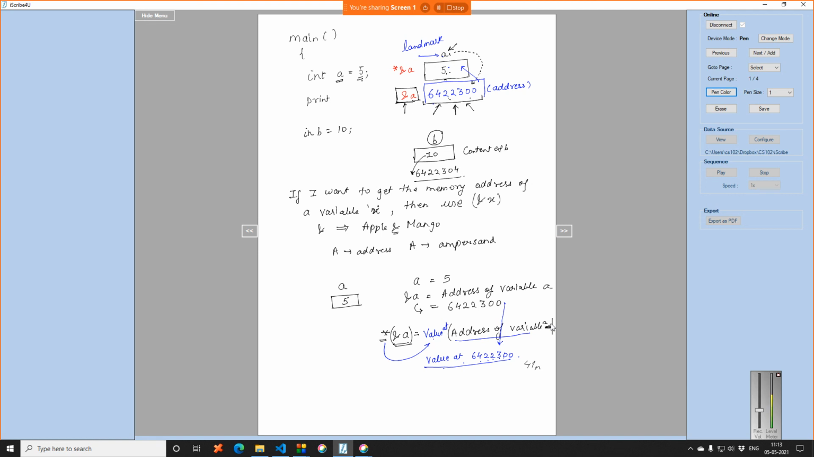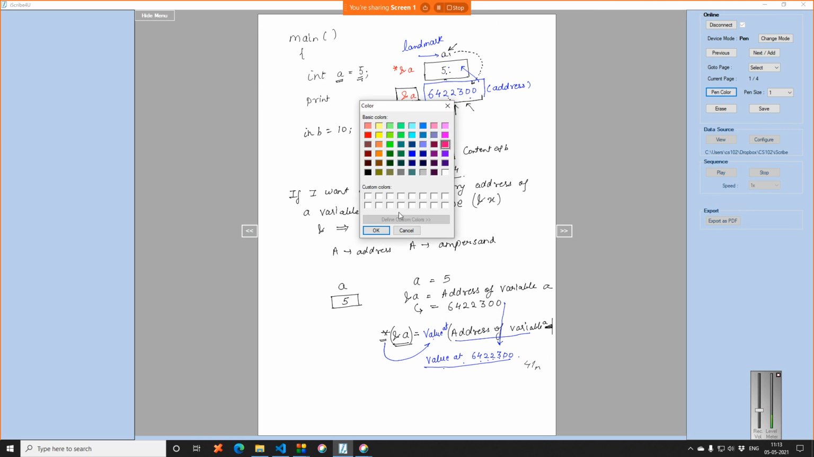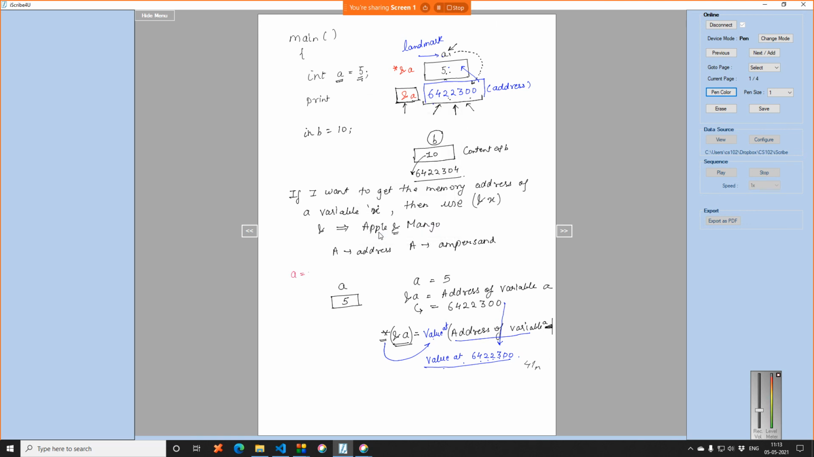For this particular thing, we have now done three things. Pen color, let me just change. We have a simple variable name. This is the variable name. Ampersand A, because ampersand, A for address, is the address of the variable. And star ampersand A. Ampersand A, we know it's the address, and star, you can just think of it as the content of the address, right? So now this is done.